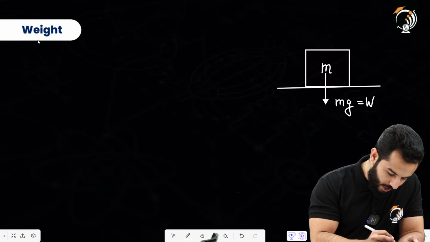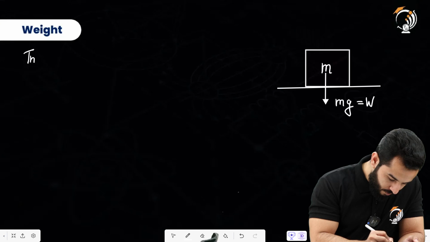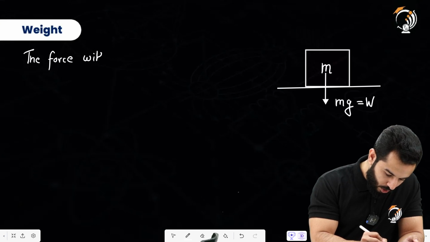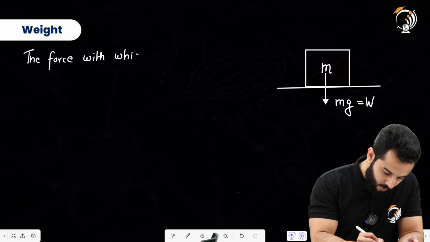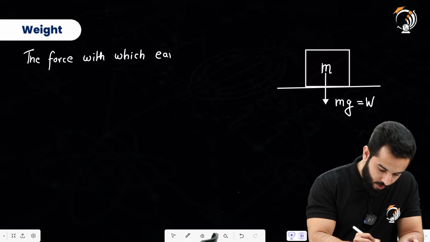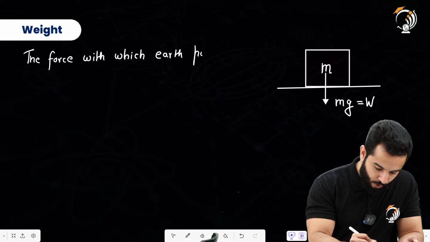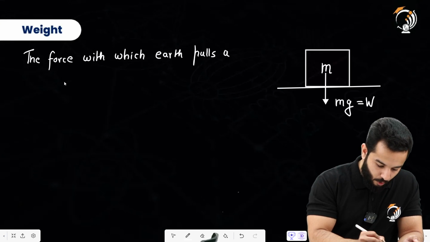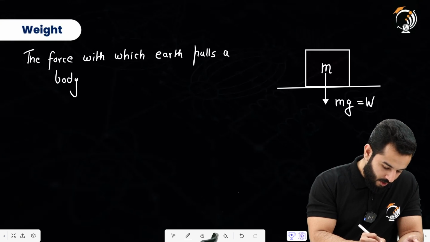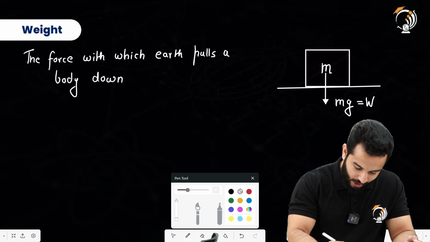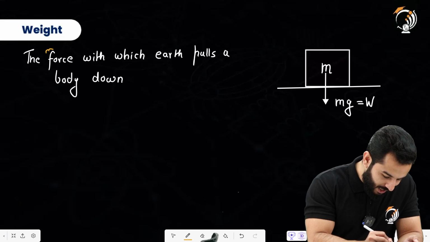So the weight of a body is the force with which earth pulls a body down. So it basically means that we are talking about two types of things.